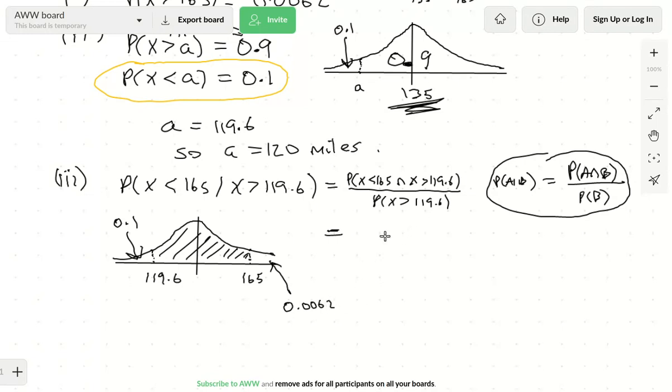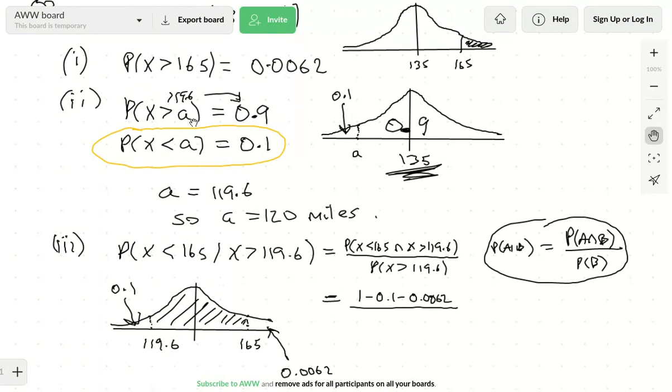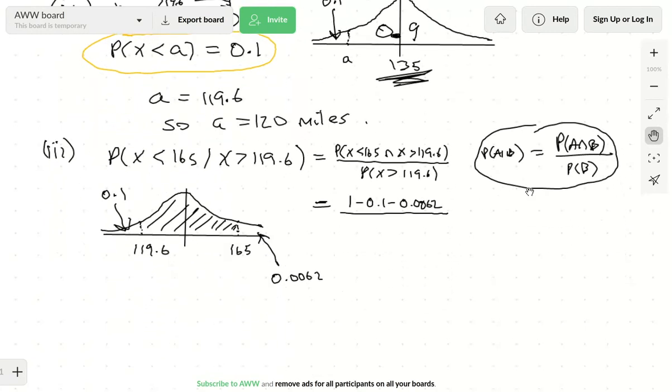So we need to do 1 minus 0.1 minus 0.0062. And as for the bottom, the probability that x is greater than 119.6, we already know that's 0.9, since we were given it was a 90% chance, so it should be divided by 0.9. Now you can just crunch through the numbers. It comes to 0.8938 over 0.9, which is 0.9931.